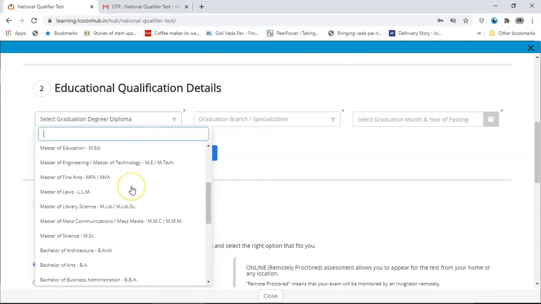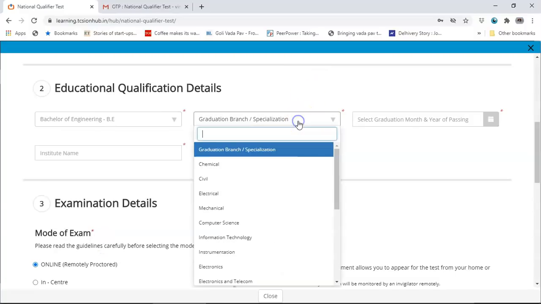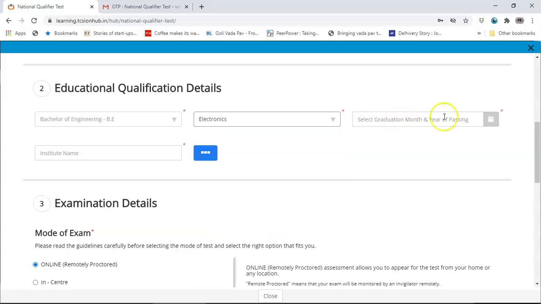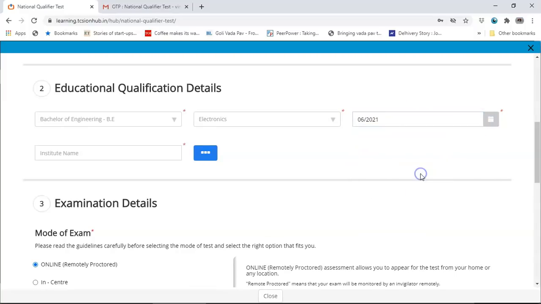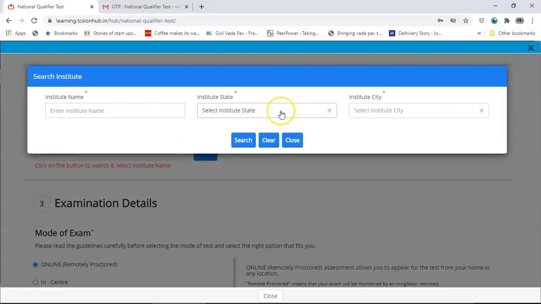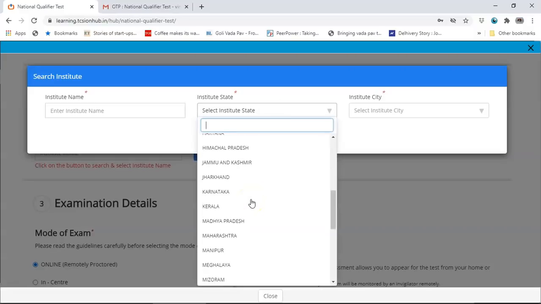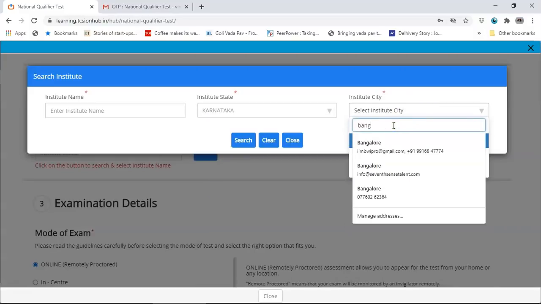Graduation degree will be, let's say, Bachelor of Engineering. Graduation branch might be electronics. Graduation month and year of passing will be June 2021. For the institute name, you can click on the button and search. Let's say it's in Bangalore, so you put Karnataka here. City will be Bangalore.